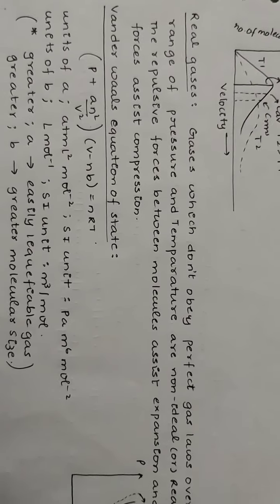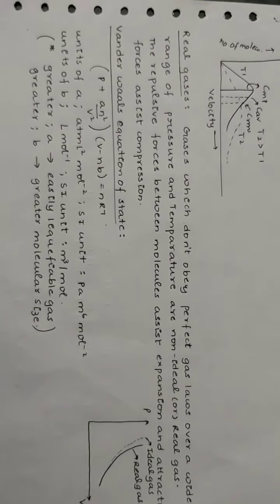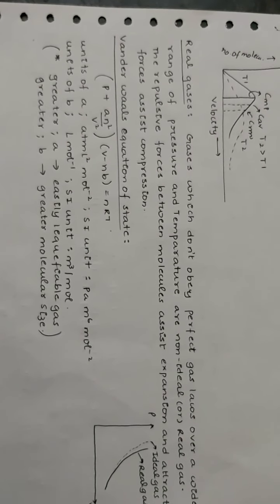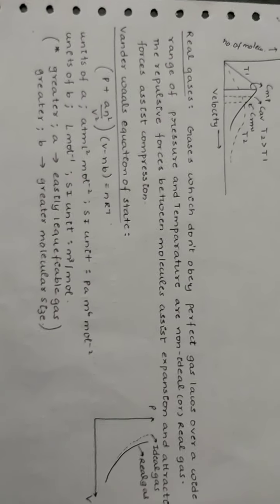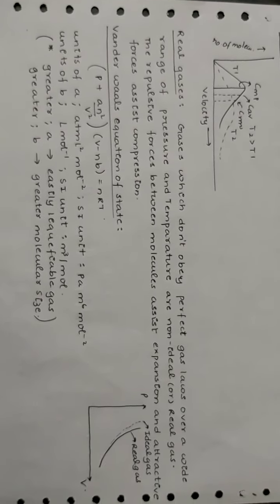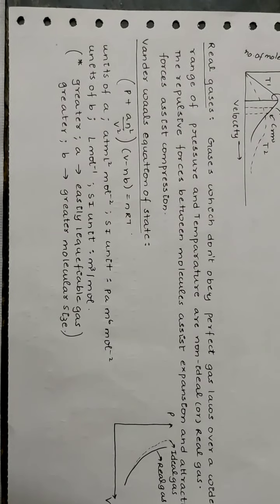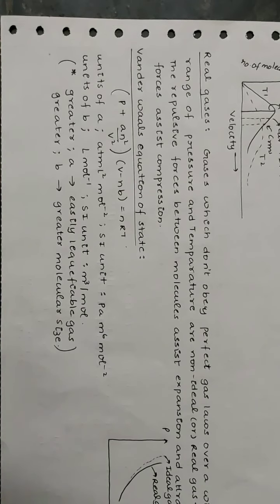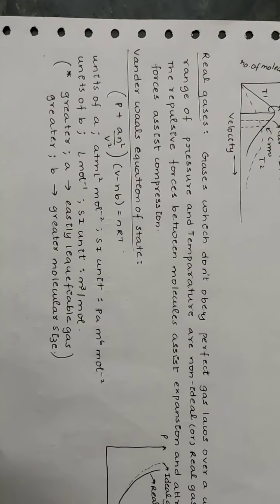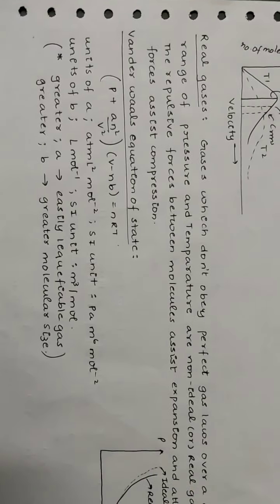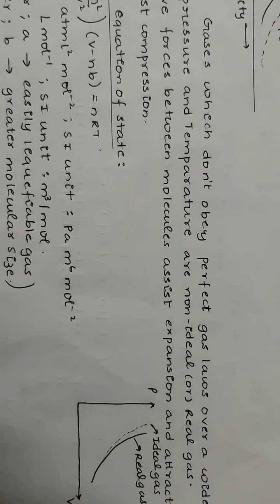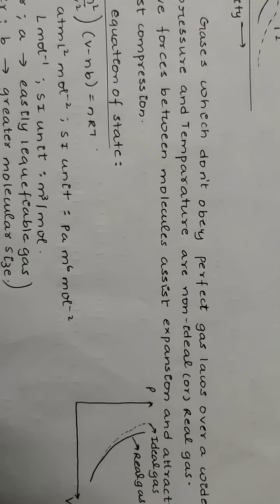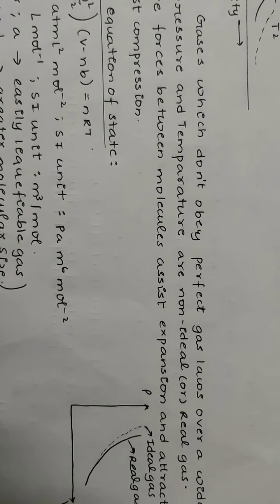Real gases. Gases which don't obey perfect gas laws over a wide range of pressure and temperature are non-ideal or real gases. The repulsive forces between molecules assist their expansion and attractive forces assist compression. These deviations are due to the interaction of molecules with each other and the volume occupied by gas molecules. The curve for a real gas has a tendency to coincide with that of an ideal gas at low pressure when the volume is large. At high pressures, however, deviations are observed.